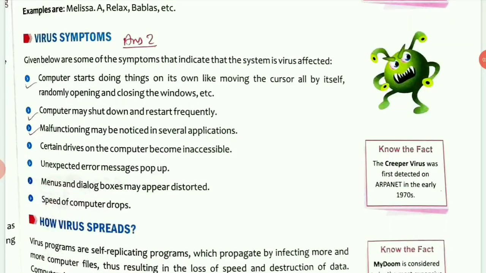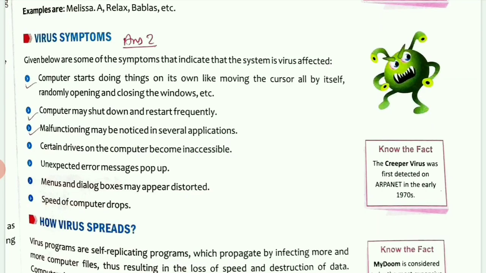Second question is, write any 3 possible symptoms of a virus in a computer. So the answer is given on page number 31 under the heading virus symptoms. You can see I have marked the points that you have to write. The first 3 points you have to write. So this is answer 2.